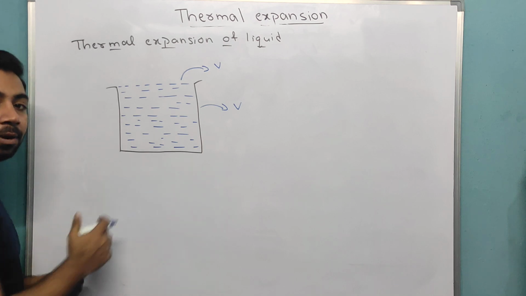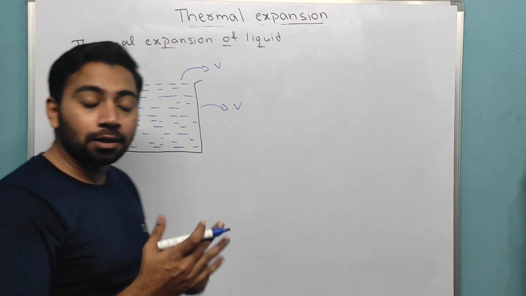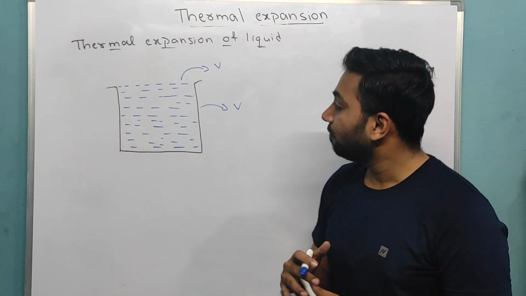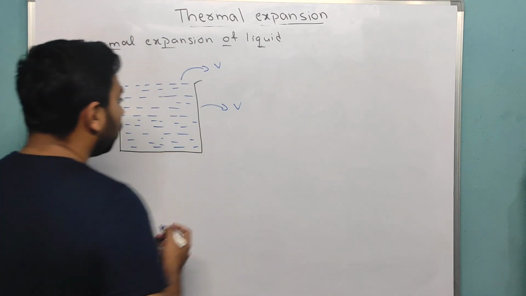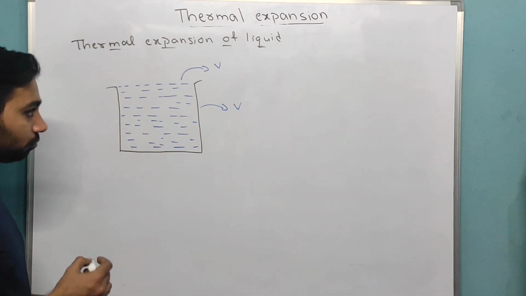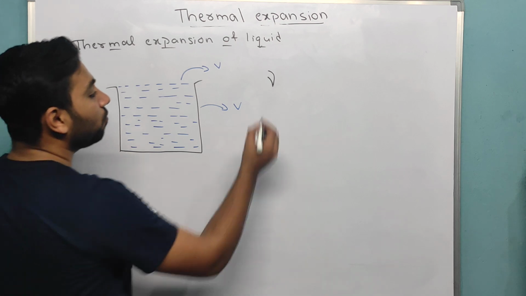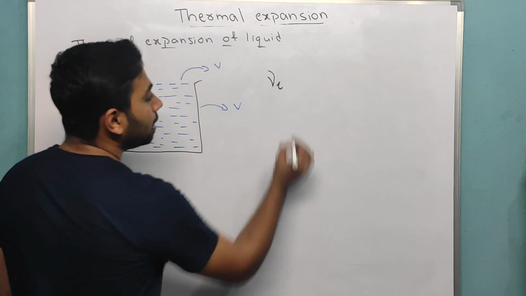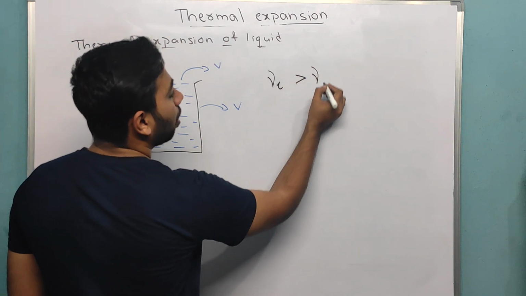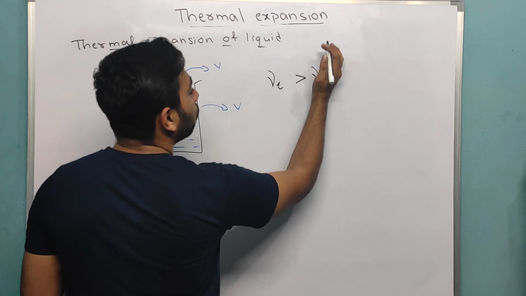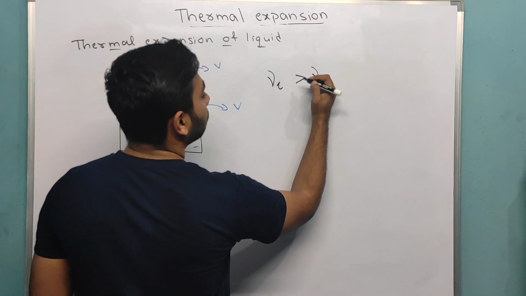Now, if I increase the temperature, how will it change? See, very simple. First thing, remember one thing: gamma of liquid is more than gamma of gas, more than gamma of container.